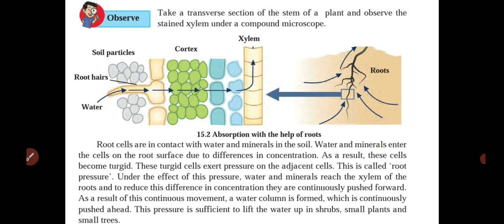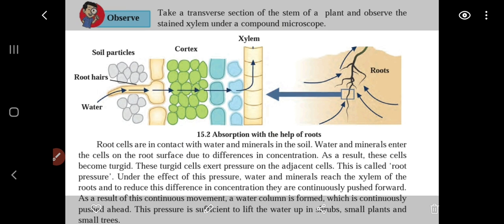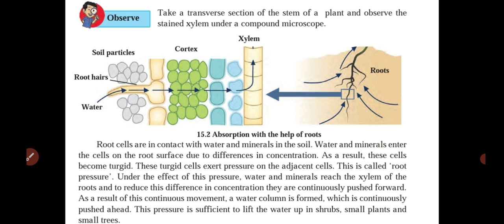The water column is like a pipeline, as we have a pipeline in our home for water movement. From one room to another room we have a connection, so water easily moves from here to there. Similarly, water moves and a water column is formed in the plant body, which is continuously pushed ahead. This pressure is sufficient to lift the water up in shrubs, small plants and small trees. So this is how water transportation takes place in the plant body.